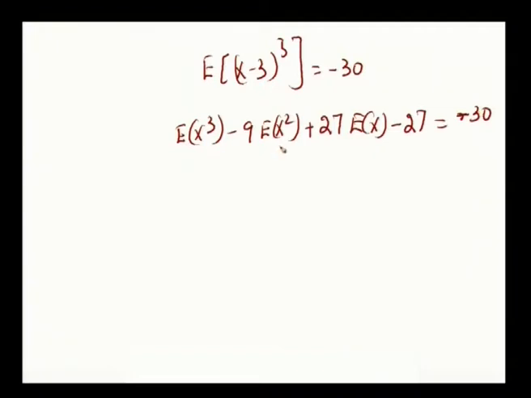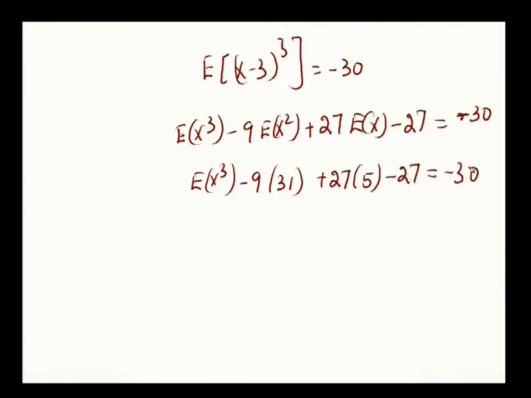Substituting the expectation of x square value as 31, expectation of x as 5, expectation of x cube minus 9 into 31 plus 27 into 5 minus 27 equal to minus 30. Simplifying this, you get expectation of x cube equals to 141. This is what you are asked to find.